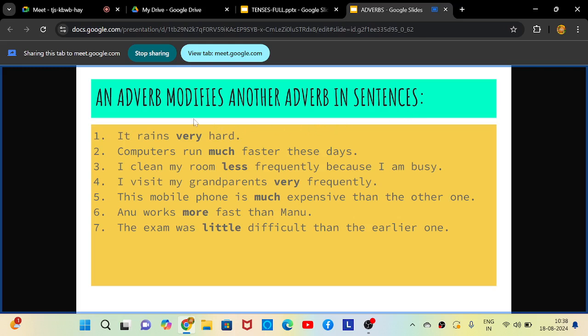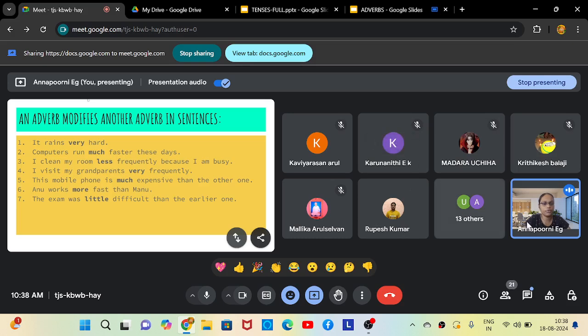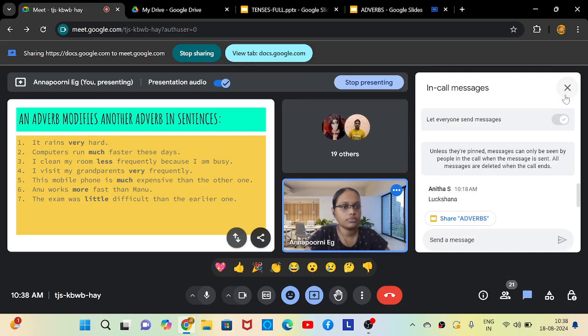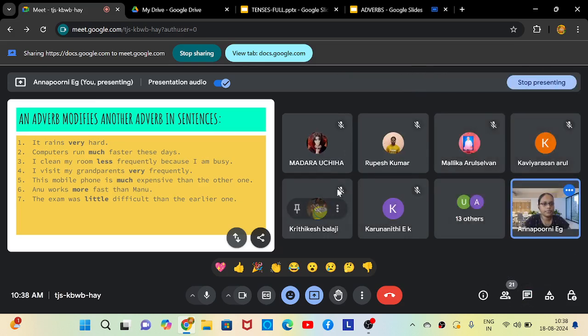Just like adverbs describe adjectives, how can an adverb describe another adverb? One adverb describing another adverb. This is also an interesting task. Okay, somebody can read the examples for me. Anybody new who can do it? Lakshana, can you try?